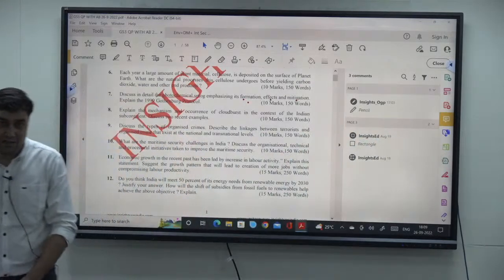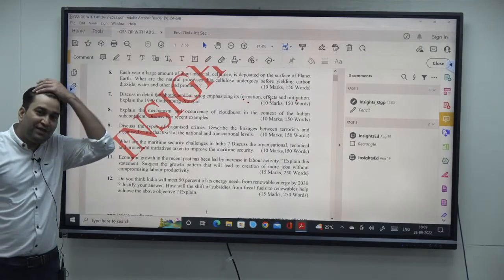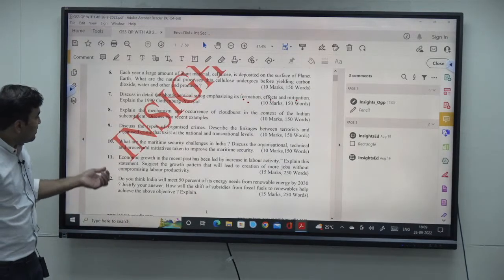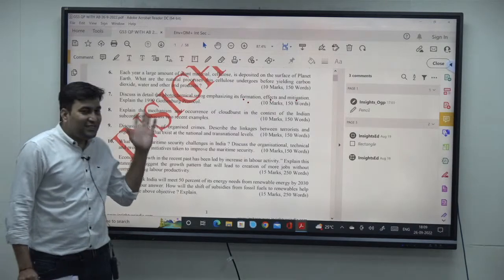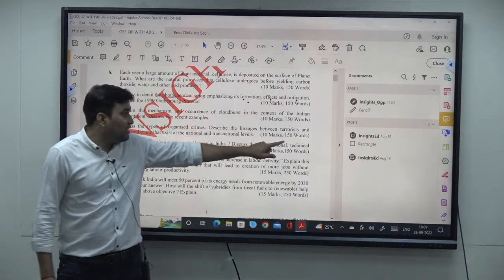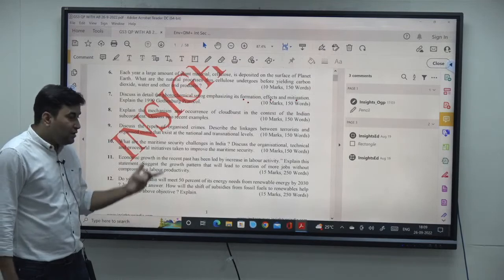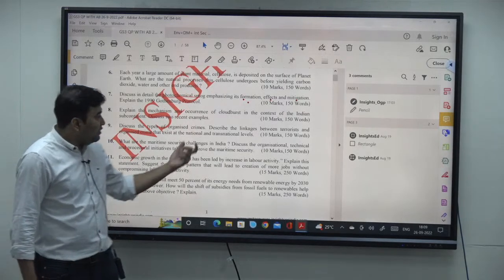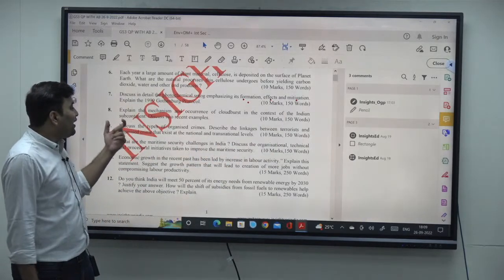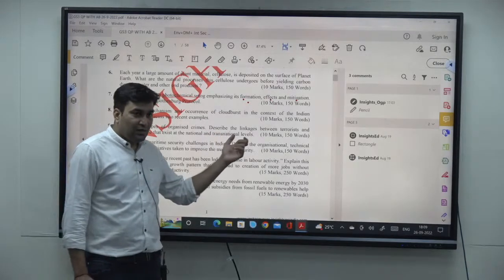Very easy. Again, if you have read the syllabus, this time the beauty of the paper is that सब कुछ syllabus में से directly and repeated themes. Discuss the type of the organized crimes. So when you are writing the type of the crimes, अभी कितना? Again the challenge is 150 words. What is organized crime? What are the type of organized crime? Describe the linkages between the terrorist and organized crime that exist at national and transnational level.